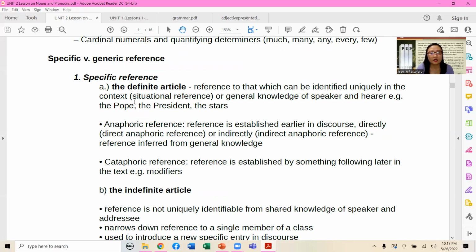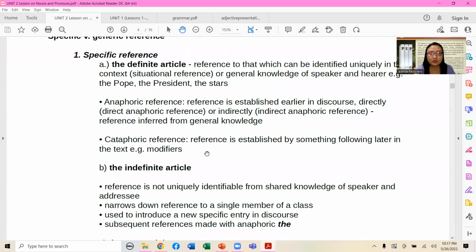So you would notice that the presence of the determiner the really emphasizes a specific person being characterized or described. Okay. Anaphoric reference is part of the definite article. When we talk about anaphoric reference, reference is established earlier in discourse, directly. So it's also known as direct anaphoric reference. Or it can also be the reverse, indirect anaphoric reference: reference inferred from general knowledge.